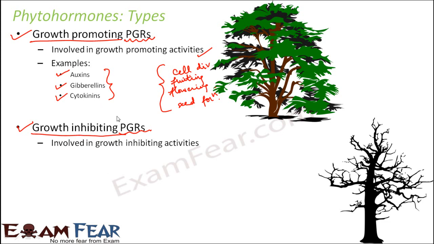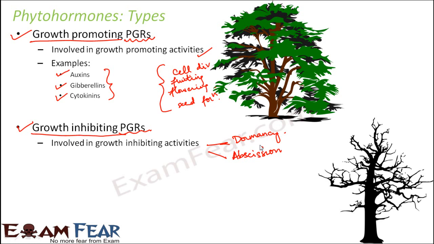Whereas on the other hand, the growth inhibiting hormones, they do not want plants to grow. So what kind of activities will they do? For example, dormancy of seeds, where the seed becomes inactive, the seed will not germinate. So there will be no growth. Abscission. What is abscission? Abscission means falling off of leaves and fruits of plants before maturity.